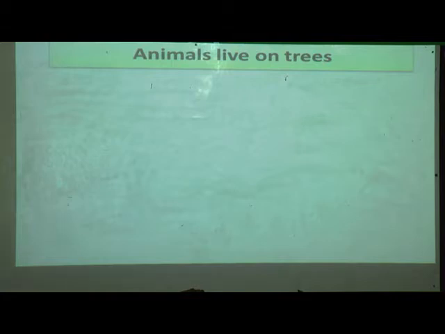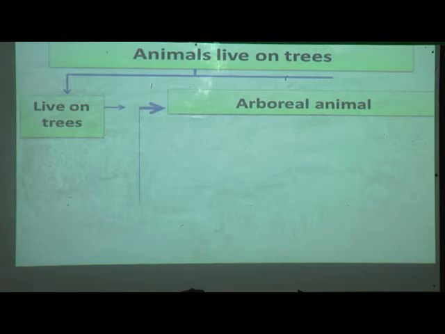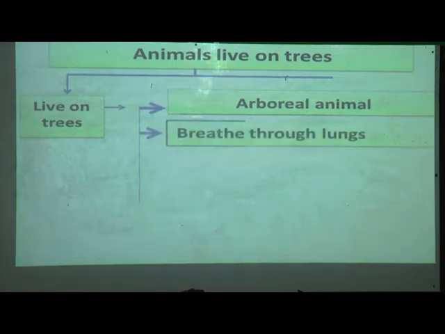Now next, we have seen animals that live on trees. Animals that live on trees are called arboreal animals. They breathe through lungs.